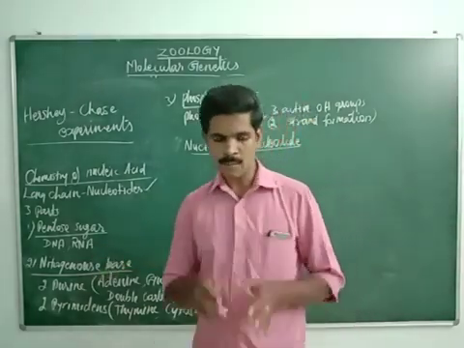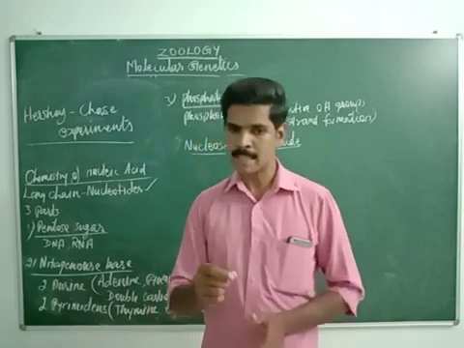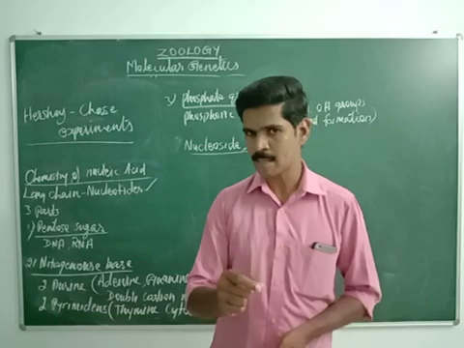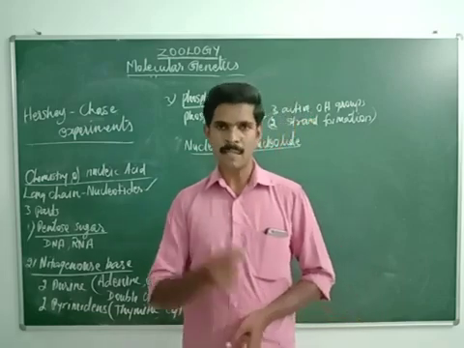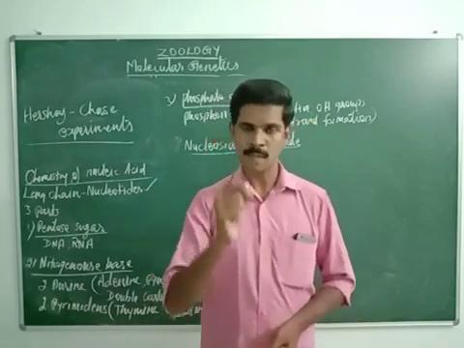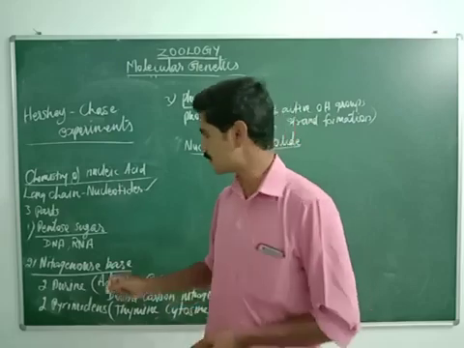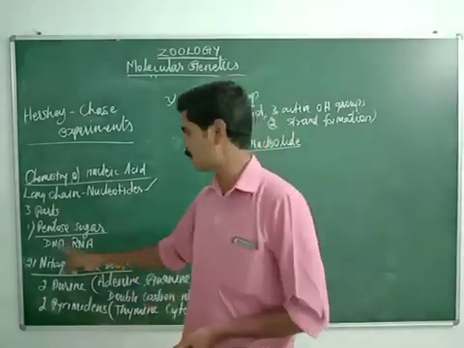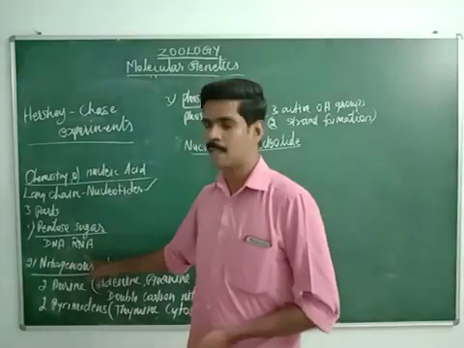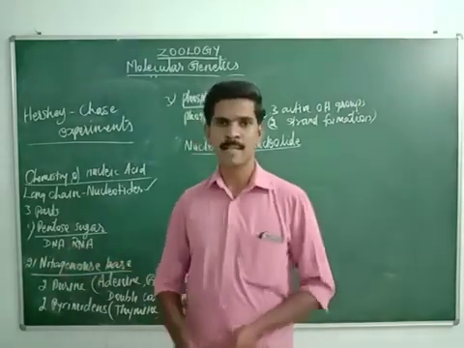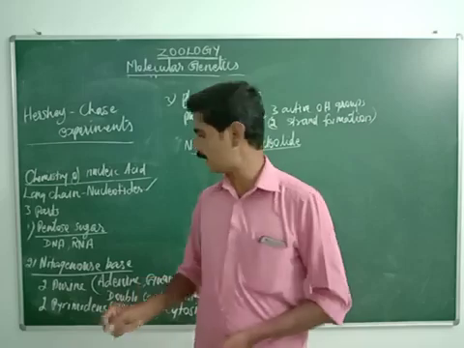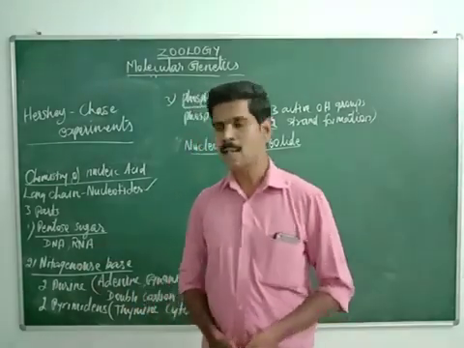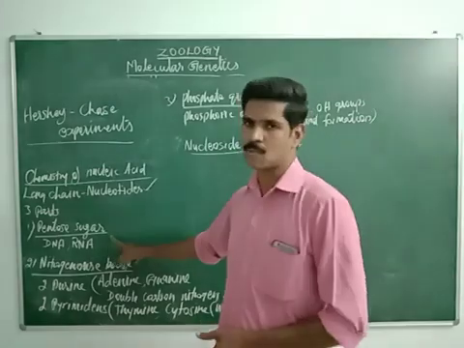So if a nucleic acid consists of deoxyribose sugar, that nucleic acid is called DNA. If a nucleic acid consists of ribose sugar, that nucleic acid is called RNA. Only one difference is present between DNA and RNA: in DNA, one oxygen atom is less than the RNA. So that's all about this pentose.